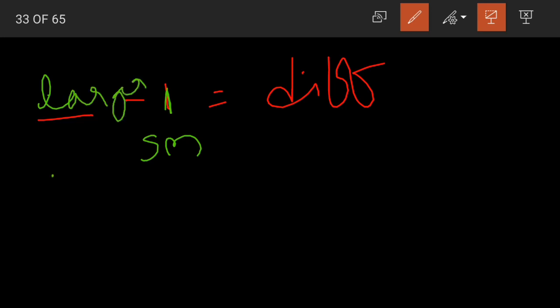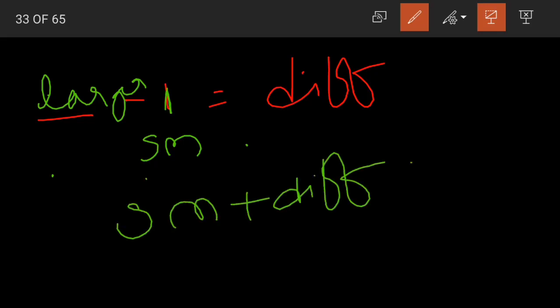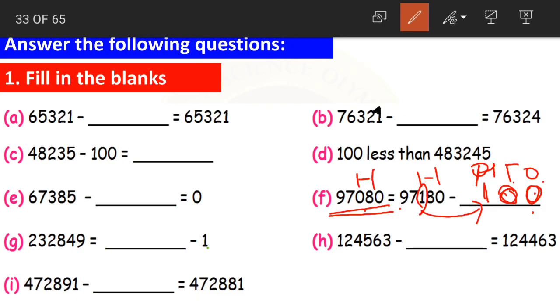To find out the larger number, what do we do? We add the small number and the difference. Yes, we add the small number and the difference to get the larger number. Now see, the difference is 2,32,849. The smaller number is 1.